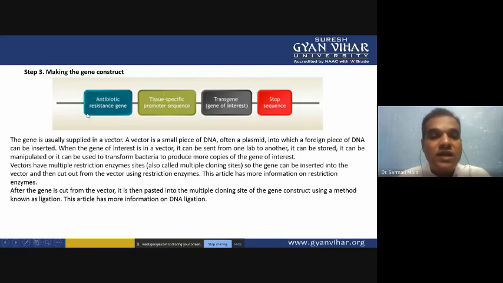Then we have to select the antibiotic resistance genes or any chemical resistance genes, so that we can select the successfully integrated vector. Then we also have to put the stop sequence. So after transcription, the gene can stop there, and you have the proper mRNA, and when the mRNA is translated, you have the transgenic protein.